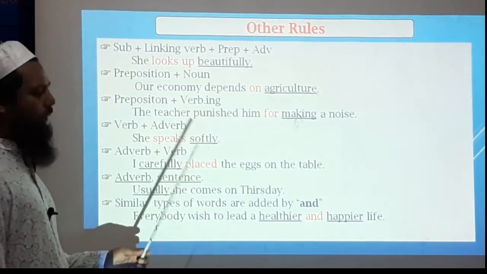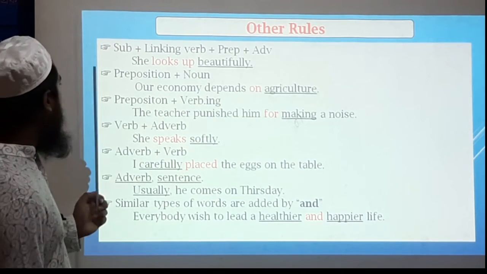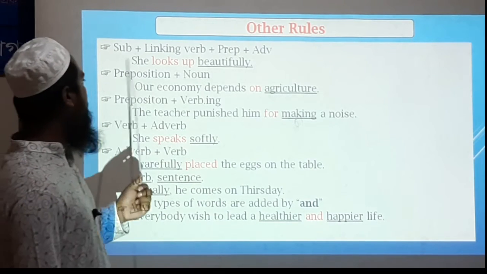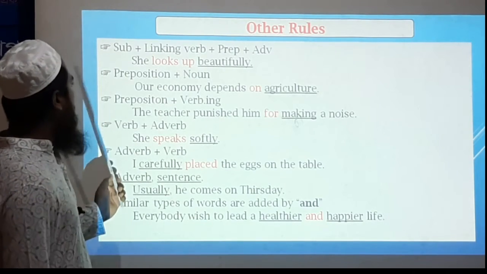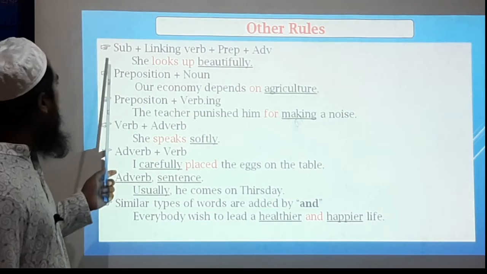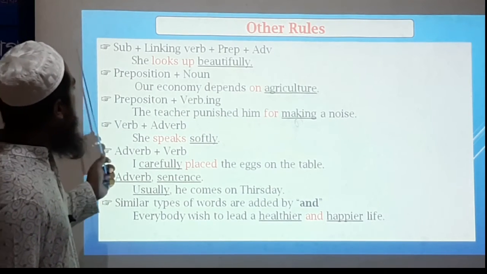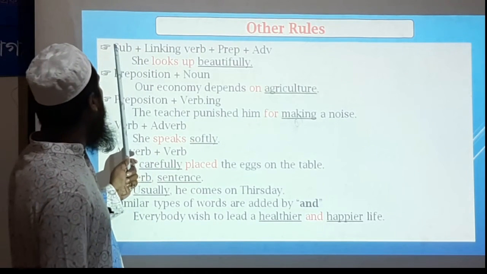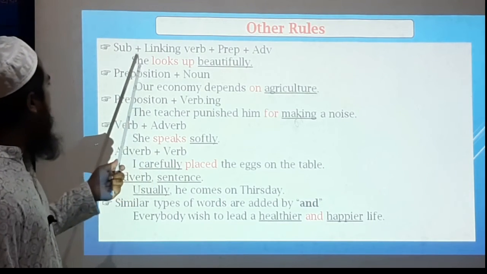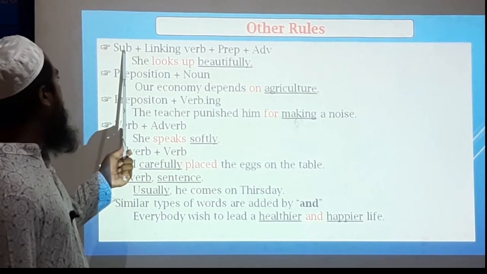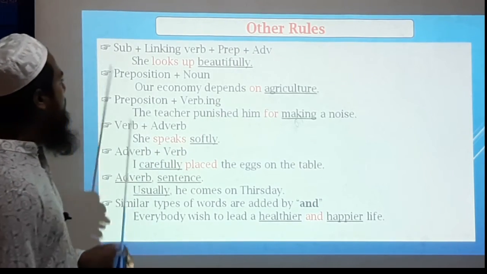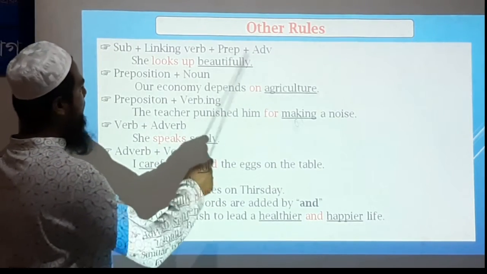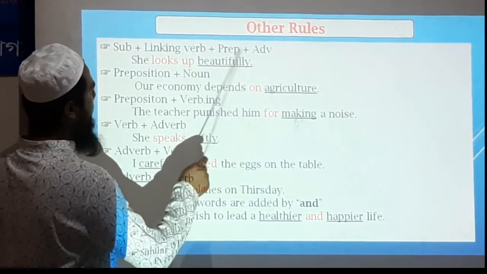Now, there are some other rules that are also very useful to solve our problems regarding suffix and prefix. When we have a sentence structure like subject plus linking verb plus preposition, we use an adverb after linking verb plus preposition.